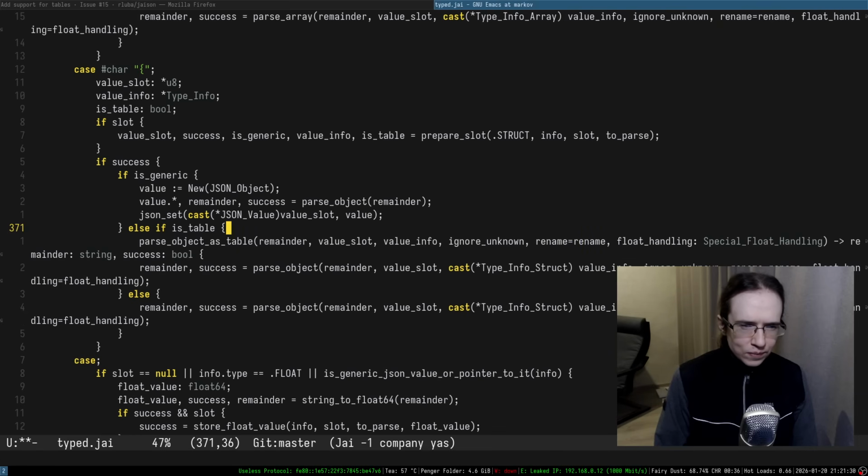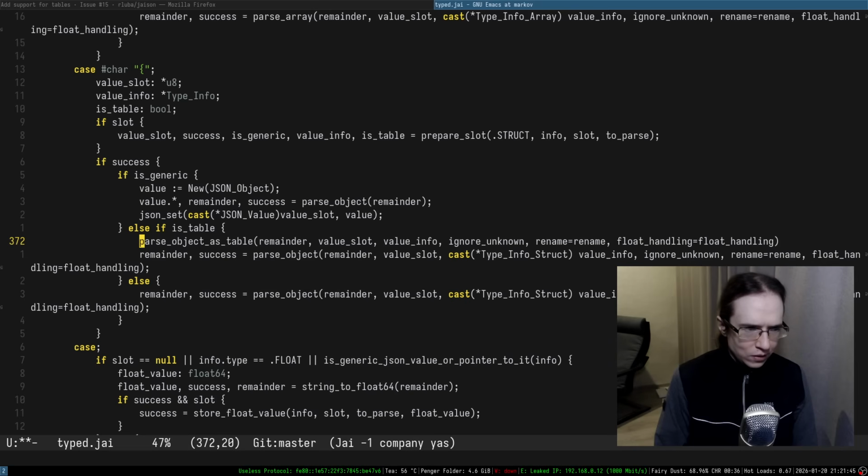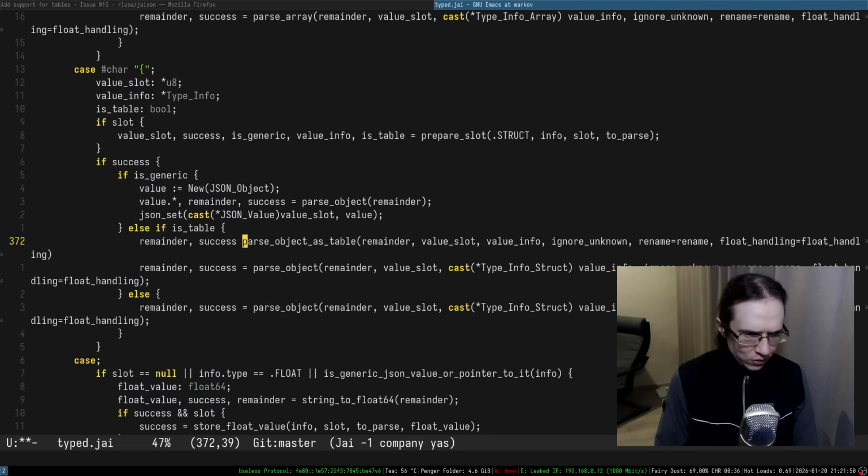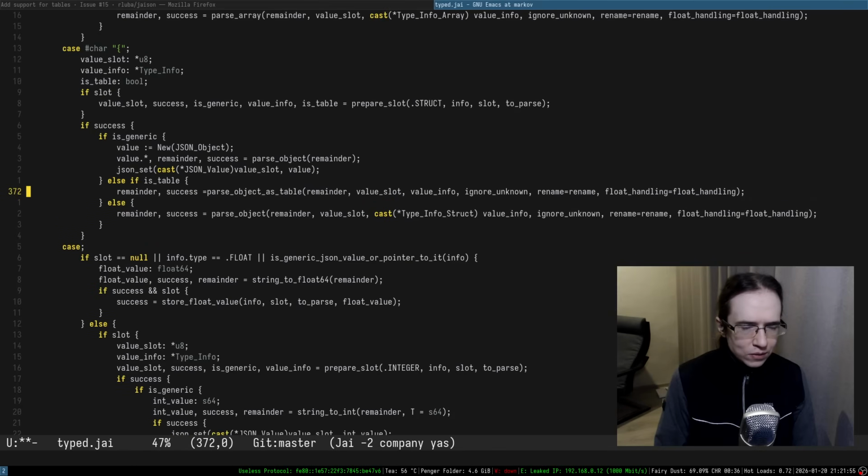Oof. I have to cast it to, well, I mean, I'll let the compiler tell me. And this is a float handling float. And it gives us the remainder and the success. Remainder and success. Sorry, I don't speak English. If it is table, we'll just do that.